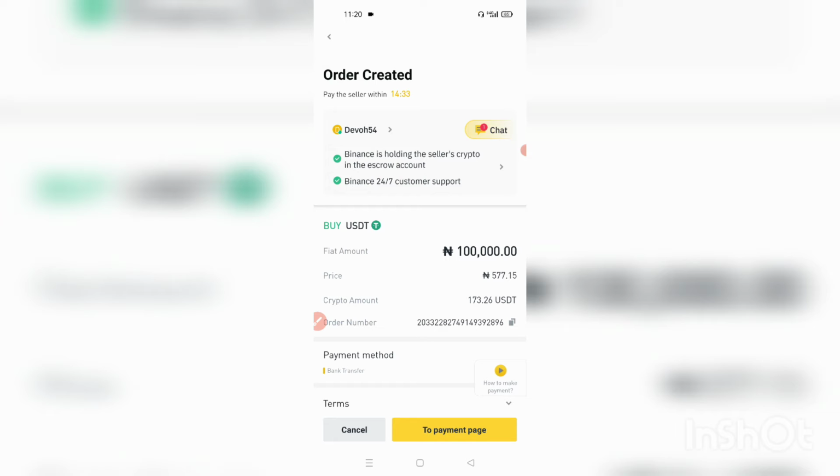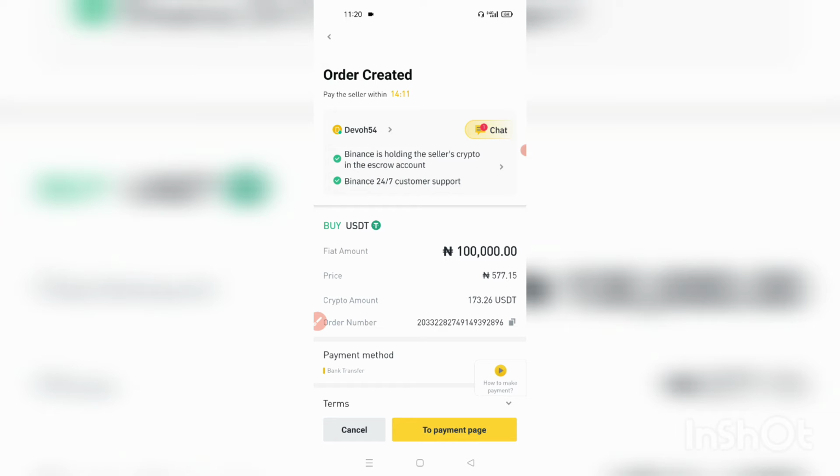Okay, so Binance has 24/7 customer support. What this means is that between you and this person doing the transaction, Binance is now acting as the umpire in this case. It's no more your bank or your financial institutions. It's now Binance acting as the umpire in this instance. So Binance is holding this coin in escrow.